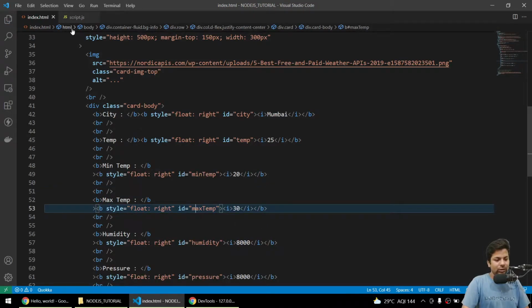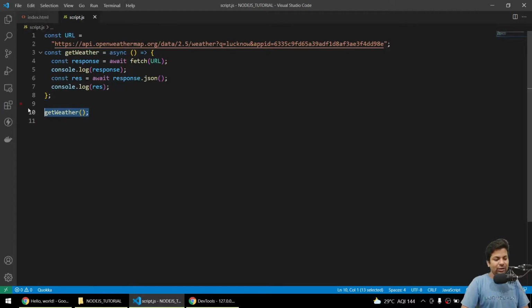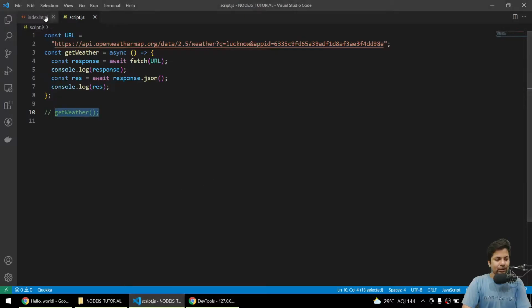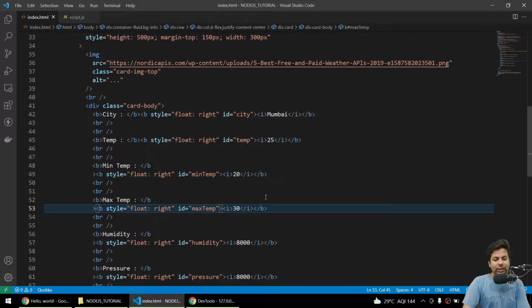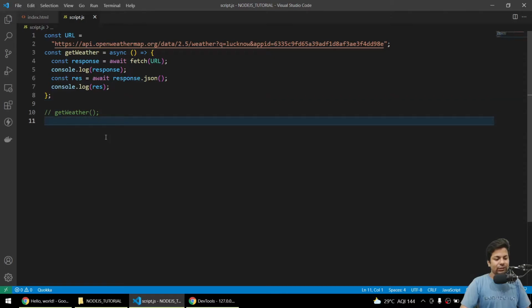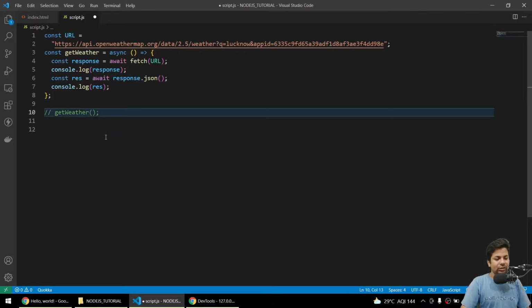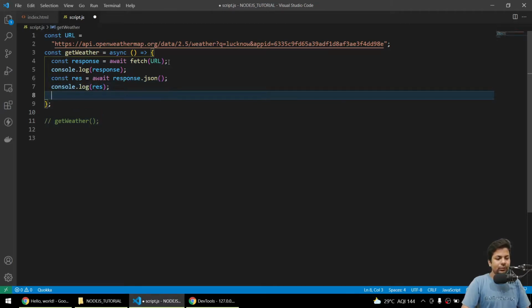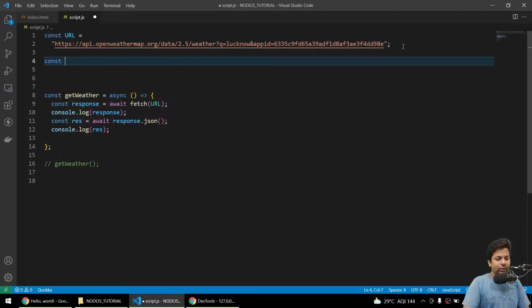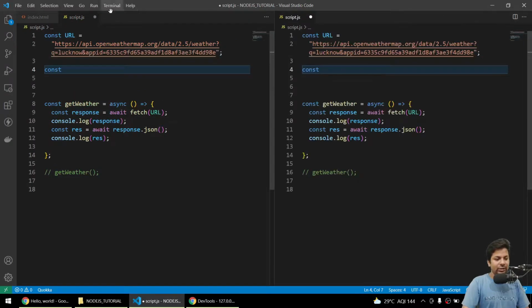So now firstly I'll stop calling the weather API, otherwise my time will be over. Okay, yeah. So now we got it. Now we'll get the data and push it there. So firstly, after calling the weather API, we'll just inside here only, or we can just call it in real time also. We'll say constant element. Let me just do side by side.